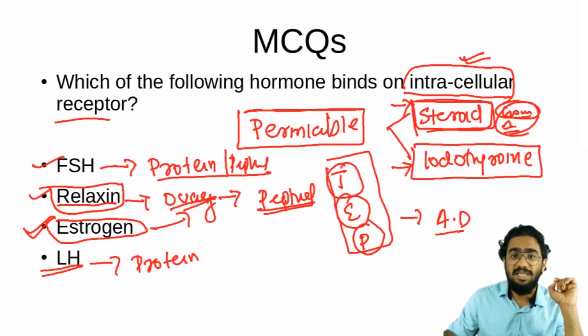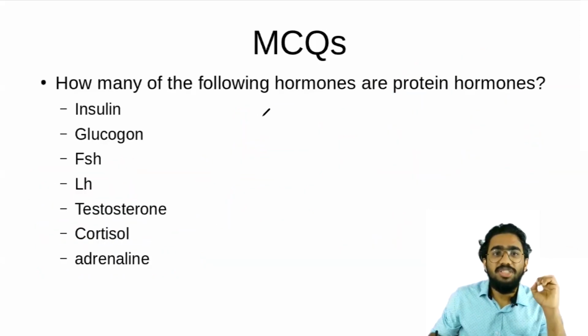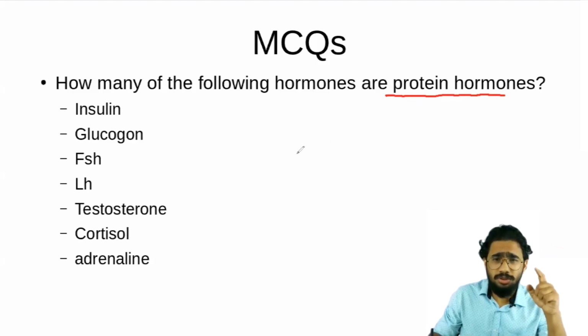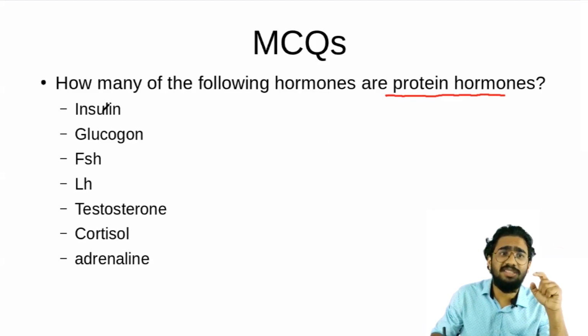Okay, let's discuss the next question here. This is another kind of MCQ that comes in your exam. They will give a list of hormones and they will ask you which among the following comes under a particular type. Okay, so let's discuss that. In this question they are asking which among the following, or how many of the following, are protein hormones here. So we have to find out the list of protein hormones. So let's discuss each of the hormones given here.